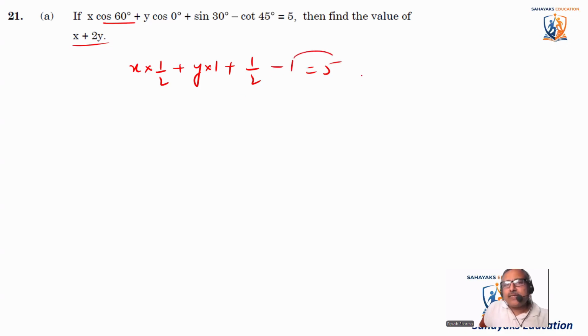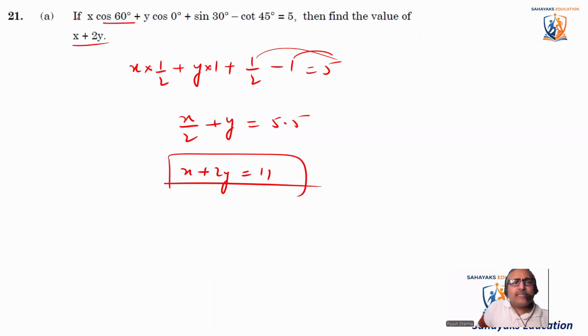Moving 1 to this side it becomes 6, and moving 1 by 2 it becomes 5.5. So x by 2 plus y is equal to 5.5. Let's multiply the entire equation by 2. It becomes x plus 2y is equal to 11, and this is what they wanted us to find out.